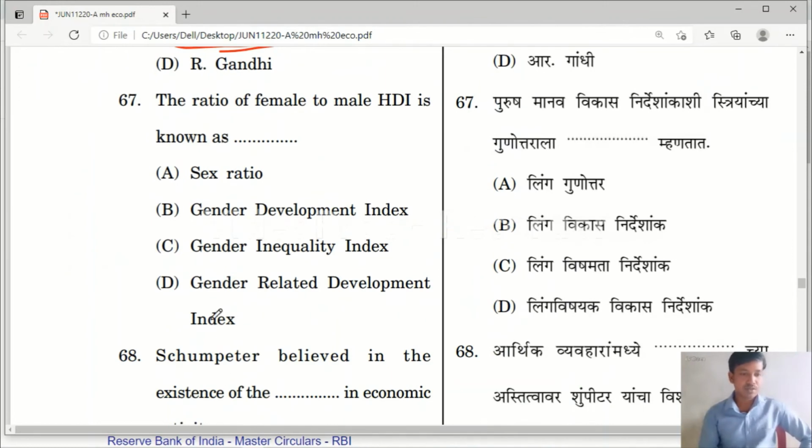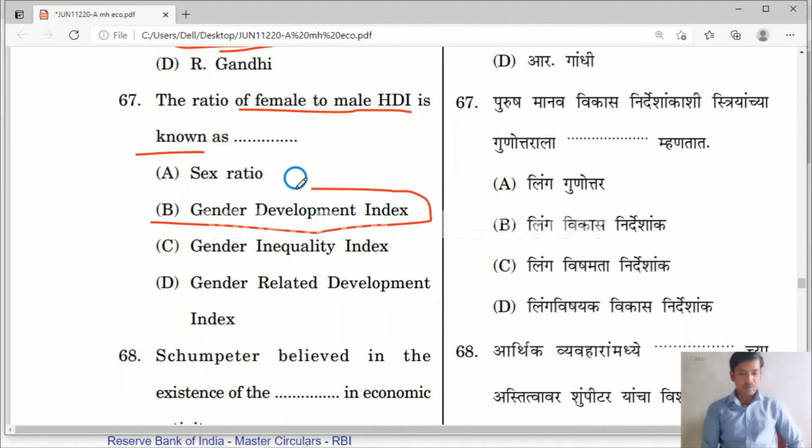Question number 67. The ratio of female to male HDI, Human Development Index, is known as: option A sex ratio, option B gender development index, gender inequality index, gender related development. So here the right answer is gender development index, GDI, because it measures gender equality. GDI was introduced in the year 1995.